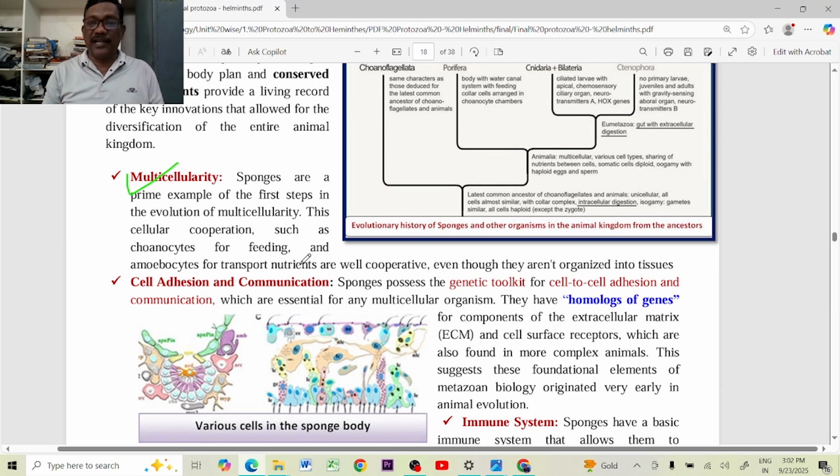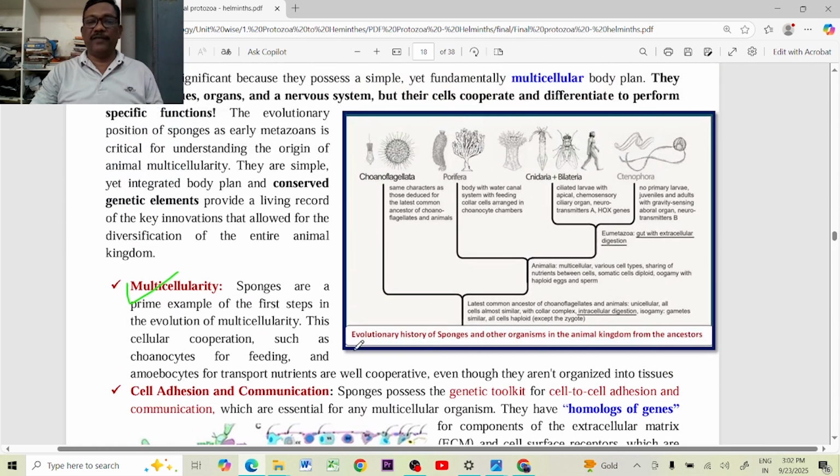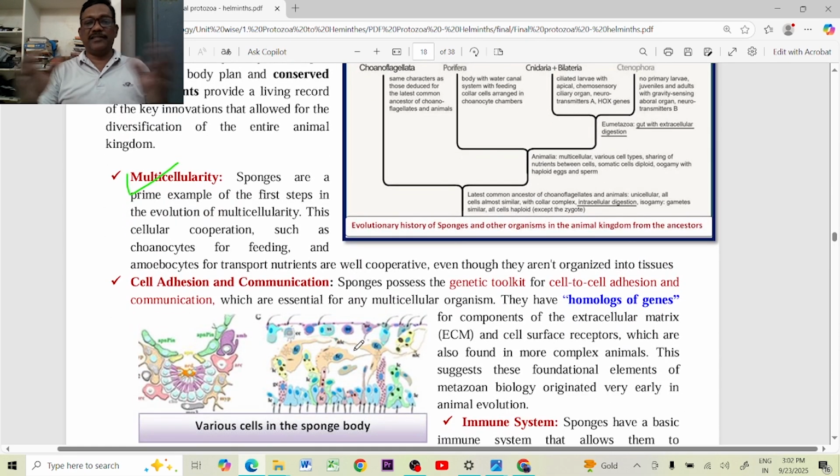Actually, this cell-to-cell communication is first present in the poriferans, because different types of cells are present in the body: archaeocytes, amoebocytes, choanocytes, pinacocytes.